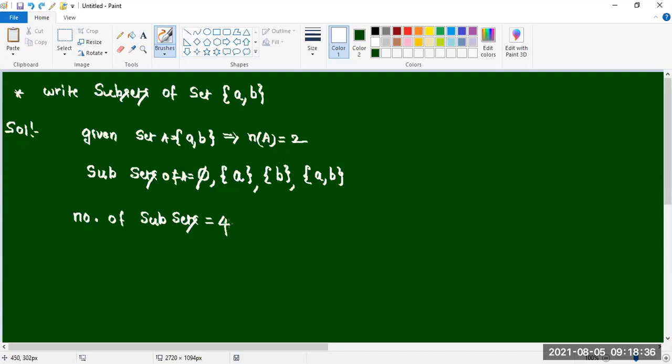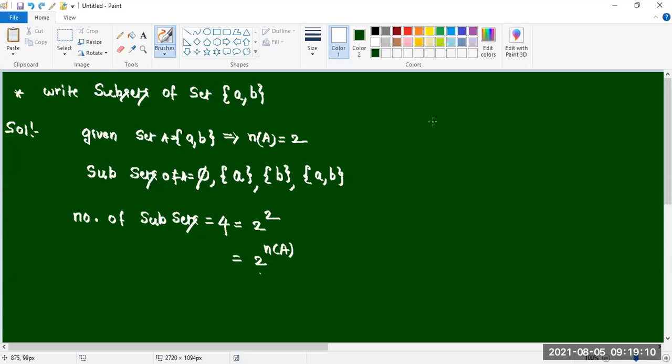So number of subsets equal to 2 power 2 we can write. You see, number of subsets 4 we got. 4 we can write as 2 power 2, which is nothing but 2 power n of A we can write or not? If you have any one set, number of subsets equal to 2 power number of elements in the given set.